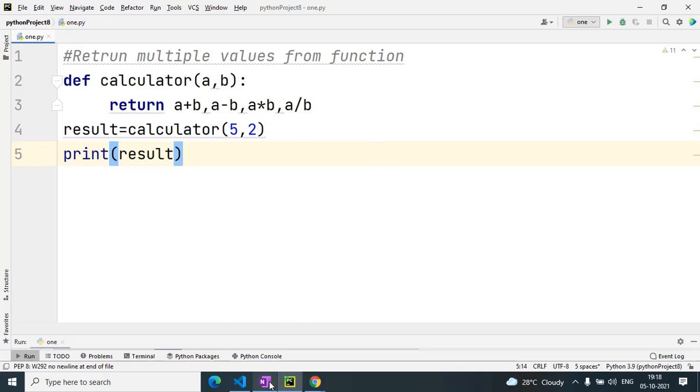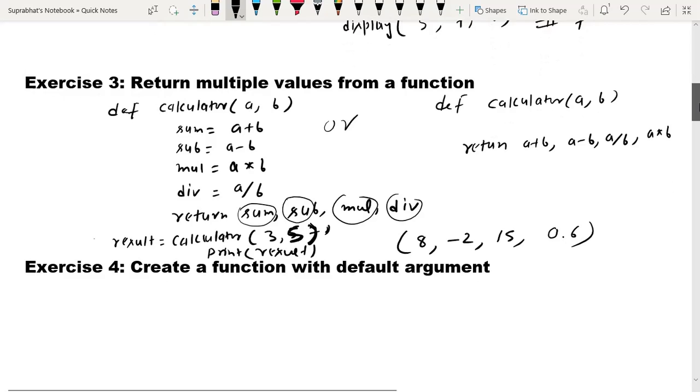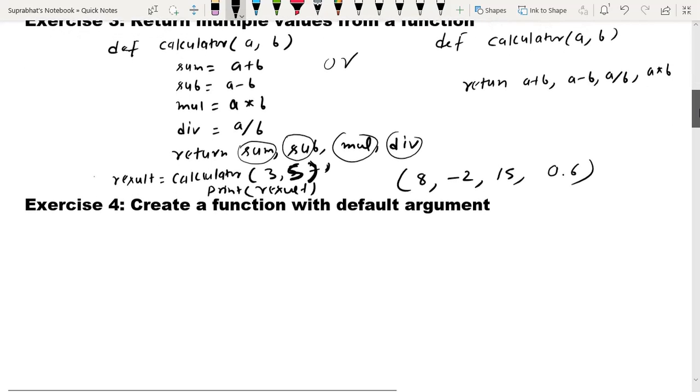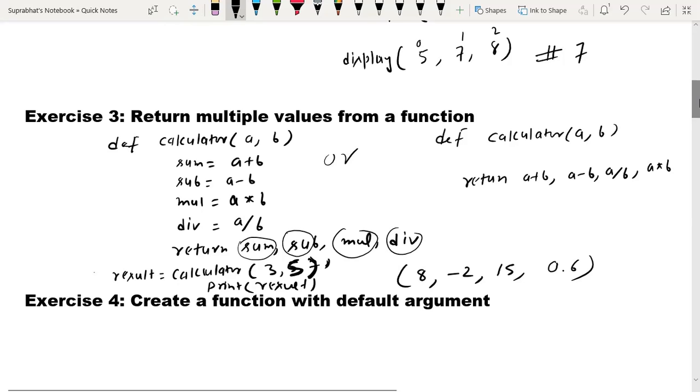Understood, everyone? Okay, no doubt? Any doubt in this? Please ask.